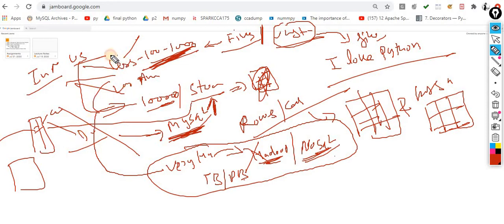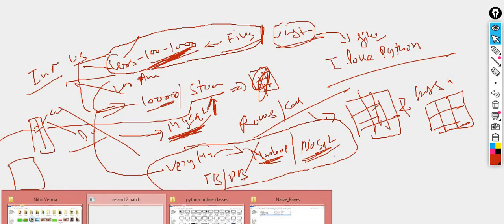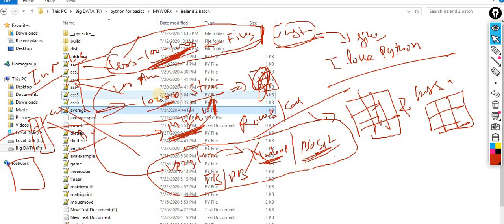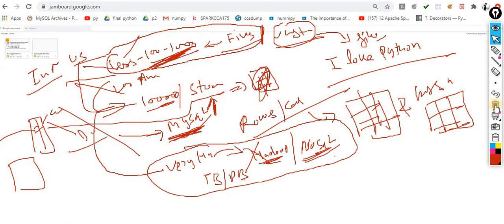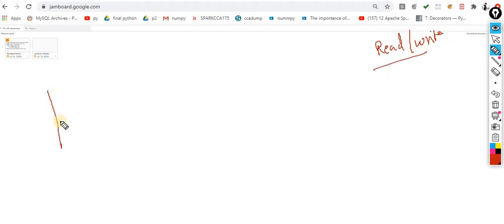Now today's topic is to understand the concept of files. The files are the simple text files that we have seen a number of times. Now we are going to play with these files. First understand what exactly this means. On your data, two operations can be done: one is read and the second one is write. Keep this point in mind. I am not using technical terminology at this point of time. Just understand this concept.